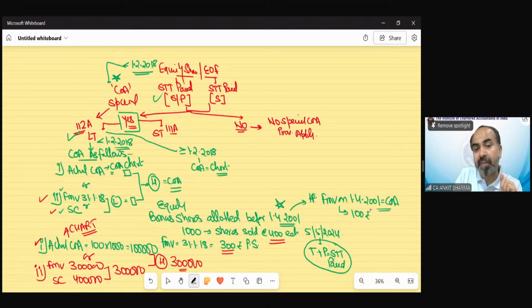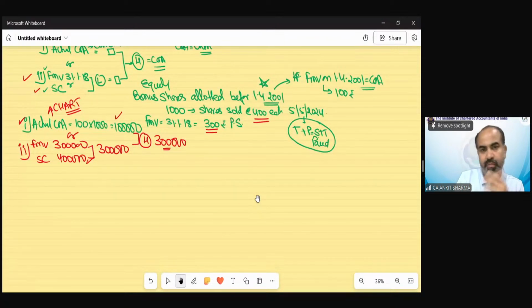So this is for the benefit of the assessee. If this provision were not there, you would have to take the actual cost, only 1 lakh. But according to this, you can now take the FMV on 31st January 2018 as your cost of acquisition, because the higher needs to be taken. No indexation is allowed. So this is reduced from your sale consideration of 4 lakh. Gain would be 1 lakh rupees. Understood?